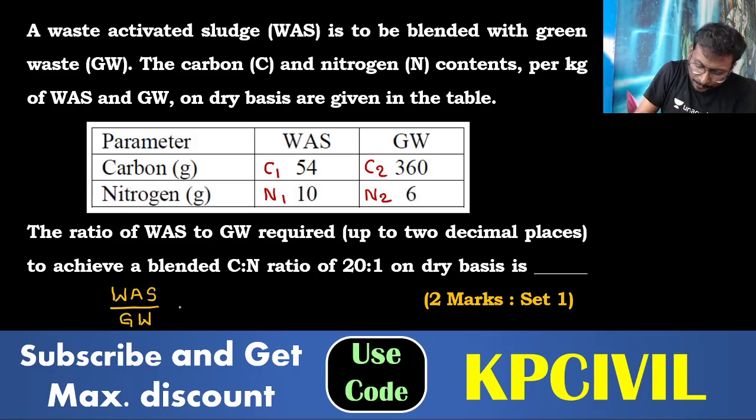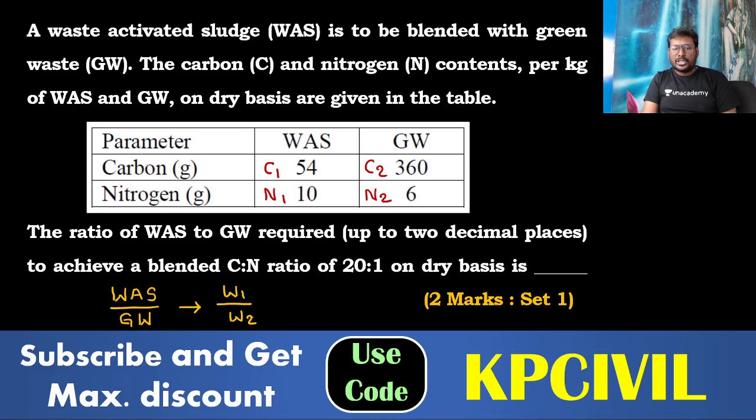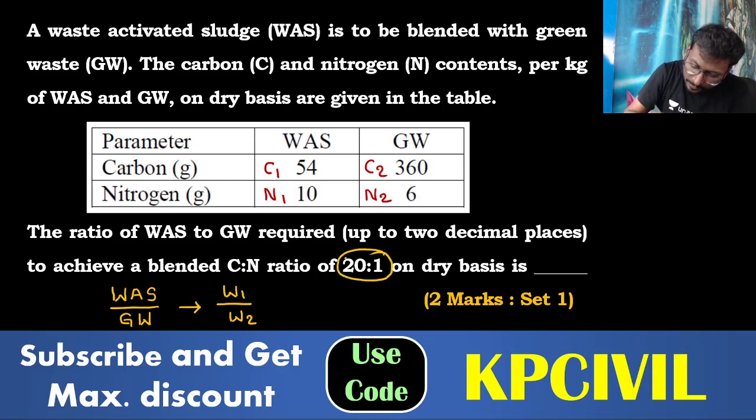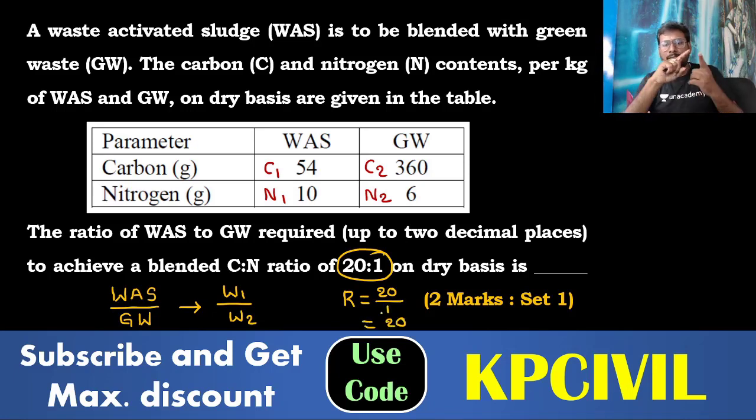You take the ratio as waste 1 to waste 2, to achieve a blended carbon nitrogen ratio of 20:1. So the required ratio R is equal to 20. You understand? C1, C2 are there, N1, N2 are there, required ratio 20:1, R is 20 given. You need W1 by W2.